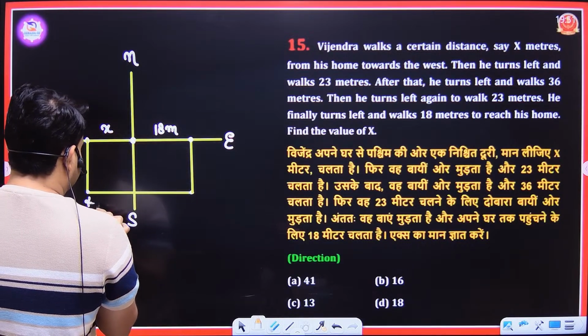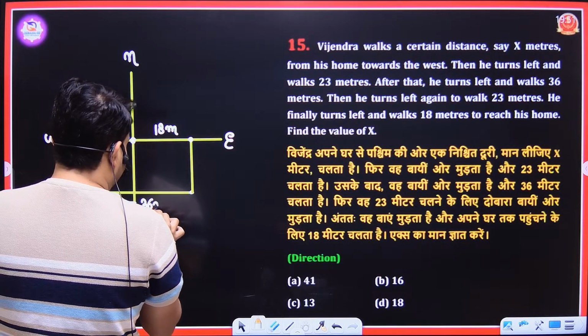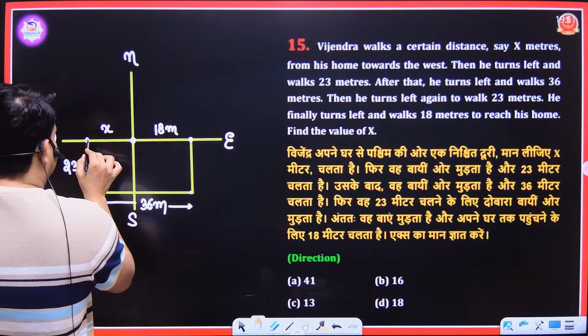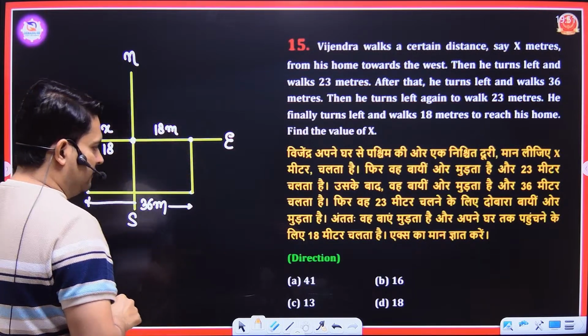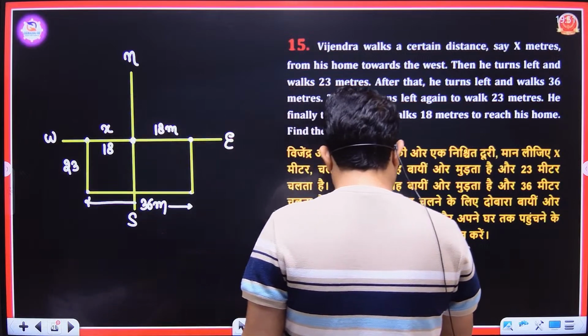The total distance here is 36 meters, so this distance will also be 36. The value of x will be 18. So 18 is option number D.